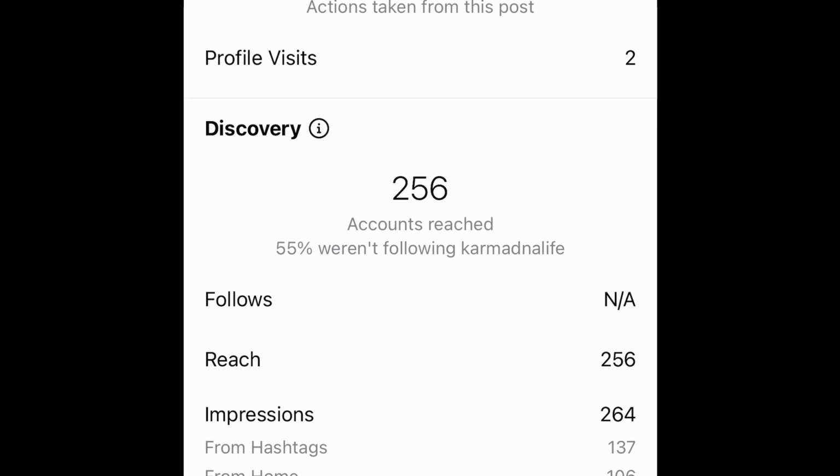These are the ones that are following me, obviously. And 21 are from the profile, which means someone started with my profile and then went and checked on my content. So anyway, what this is telling me is that the hashtag strategy was right, because most of the reach was because of the hashtags, right?